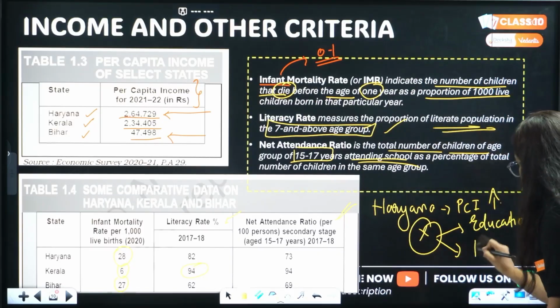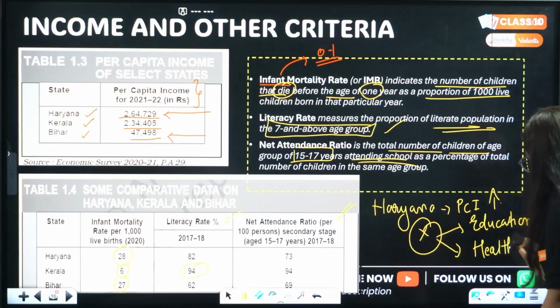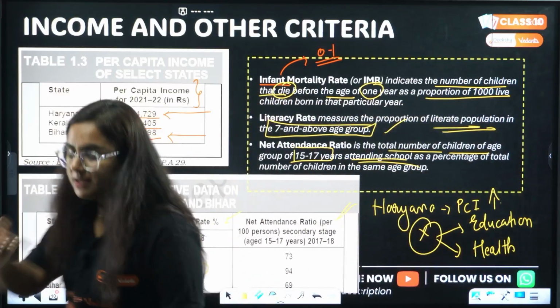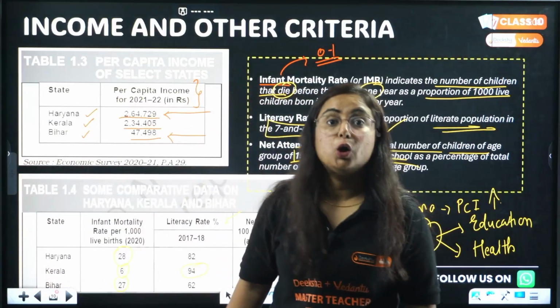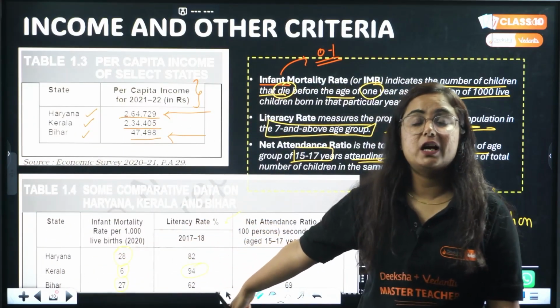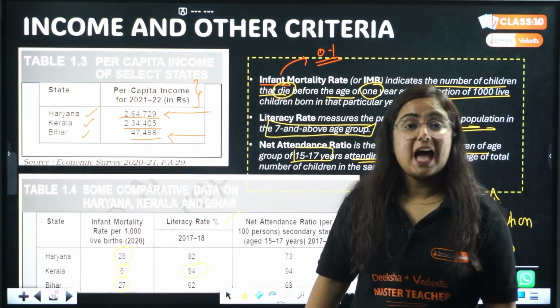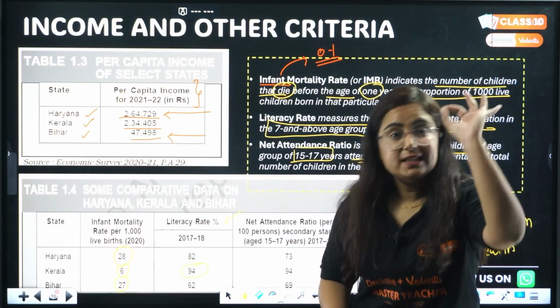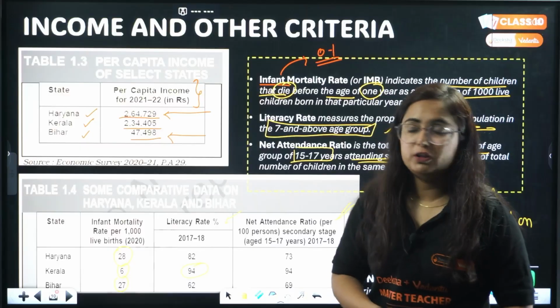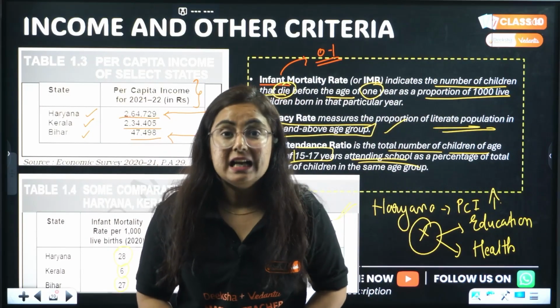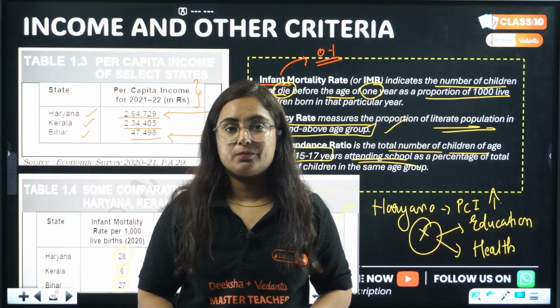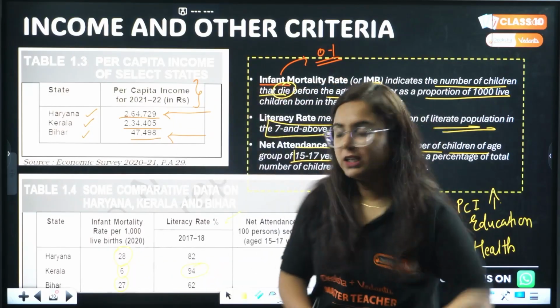that is education as well as health. So if we compare Haryana and Kerala on the basis of income, who might be more developed? Haryana. But is it true? No. Who's more developed? Kerala, because they are doing good in education as well as health. Hence, it is very much proved that income is not the single criterion to compare countries or states. Rather, we have more criteria.